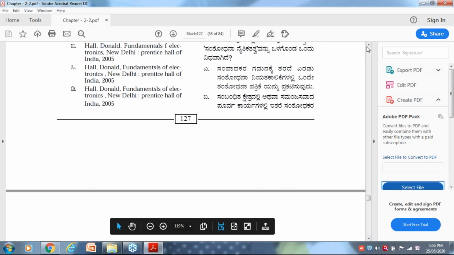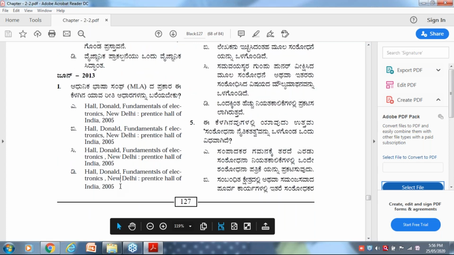Here is another example of MLA format. Which is right? Answer me. It's in English itself.